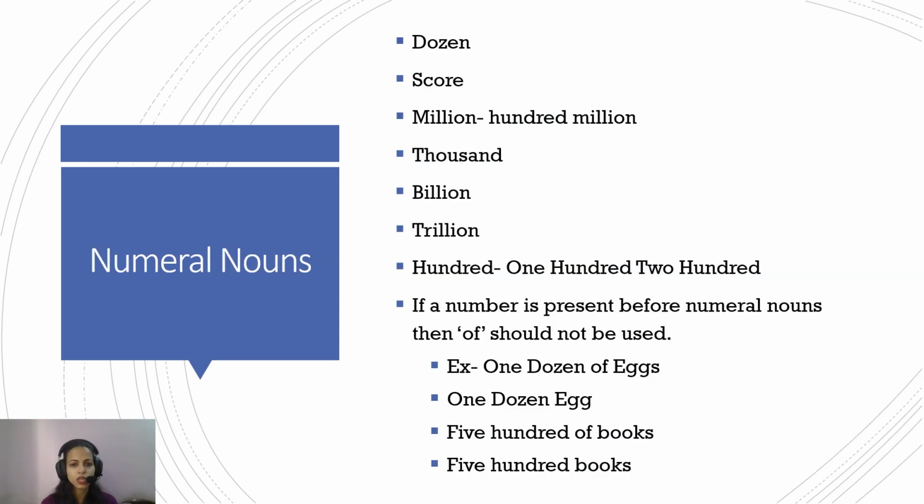Now, numeral nouns. What are numeral nouns? These are nouns that refer to a number. For example, a dozen, a score, million, thousand, billion, trillion. These are the words that refer to numbers. So hundreds. If a number is present before a numeral noun, then "of" should not be used. Example: "one dozen of eggs" is wrong; it is one dozen eggs. "Five hundred of books" is wrong; it is five hundred books.